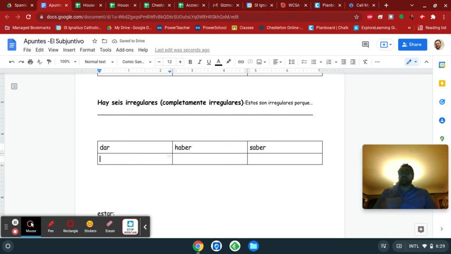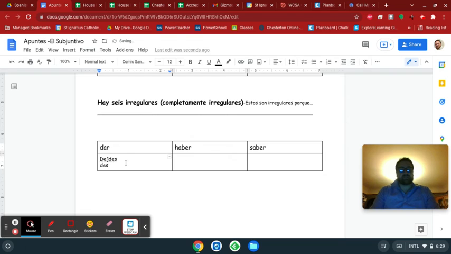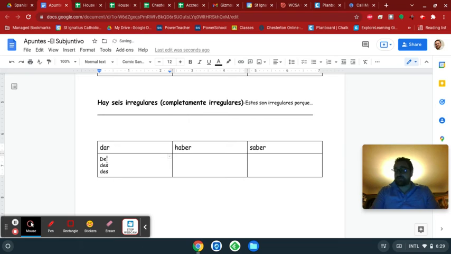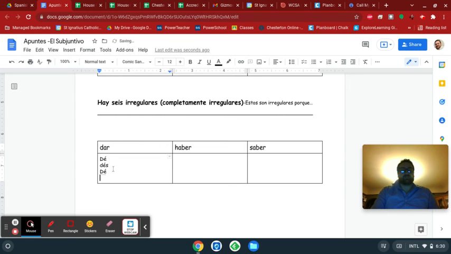Now, dar, okay, it's an AR verb. You know you have to conjugate it like an ER verb. You'd probably just say de, des, de, right? And you'd be correct. You'd be saying it correctly. But they just have accent marks: dé, des, dé. Okay, and that's why the word dar is considered irregular, because you have to remember there's accent marks.